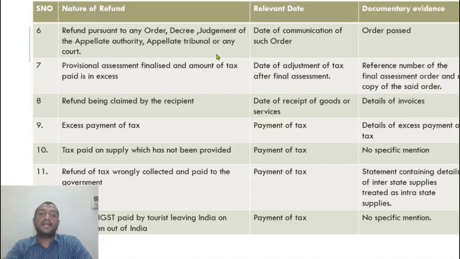So remember that, let us say a tourist comes from England, he comes to Kashmir, he buys a woolen shawl. Let us say he buys 50 woolen shawls and he takes them back to the UK. He can claim a refund of the tax he pays in the country. He has to file a refund application RFD-01 within 2 years from the date of payment of tax. This is the refund of IGST paid by tourists leaving India on goods taken out of India.